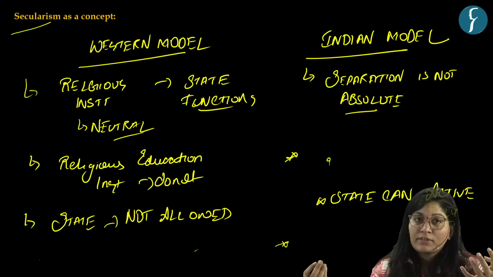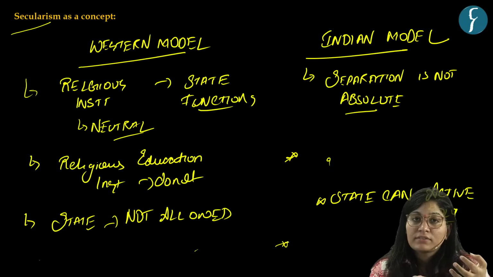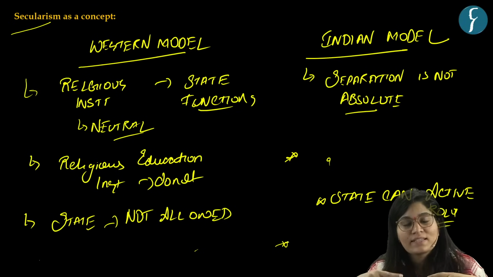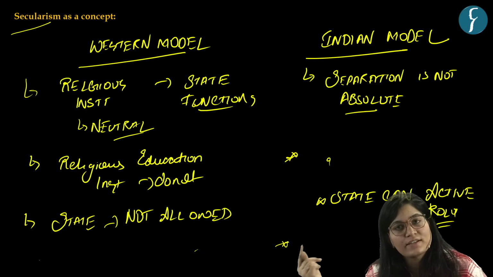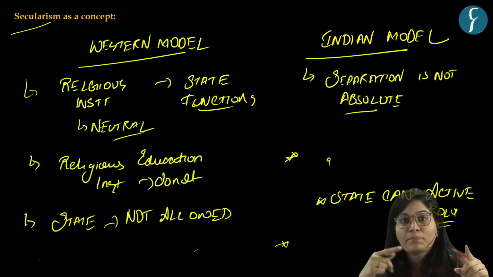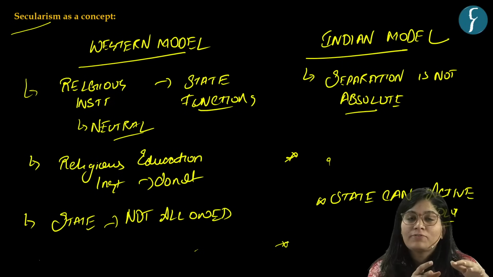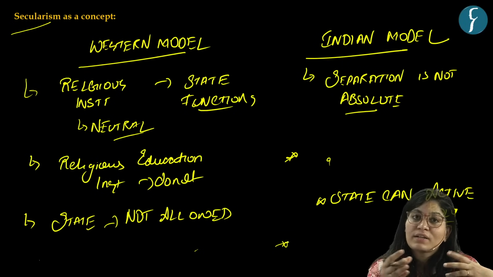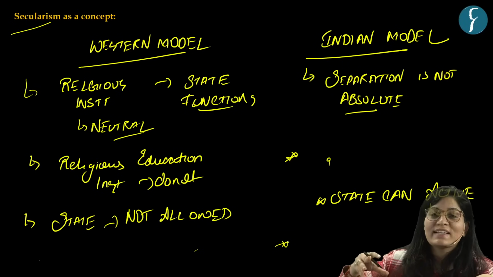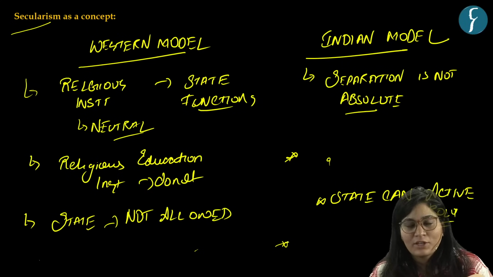Here the state cannot provide funds to religious educational institutes, but here the state can. Public display of religious symbols under the Western model is not allowed or is limited to religious facilities. But in the Indian model of secularism, it is allowed.